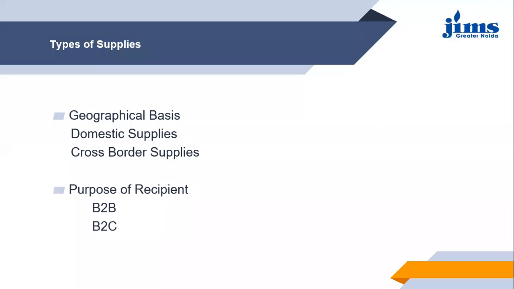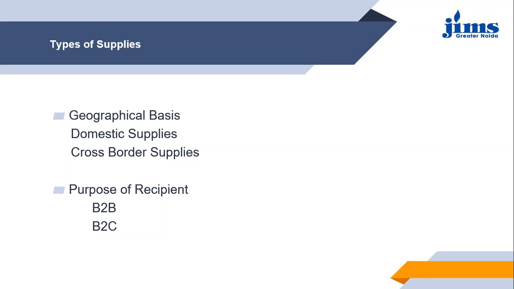First is geographical basis. Geographical basis means on the basis of geographical locations when you differentiate the type of supply. It can be the domestic supply or it can be the cross-border supplies. Domestic supplies here means when the goods are moving within the boundaries of the country, and cross-border supplies, you know very well, is when the goods are moving beyond the boundaries of the country.